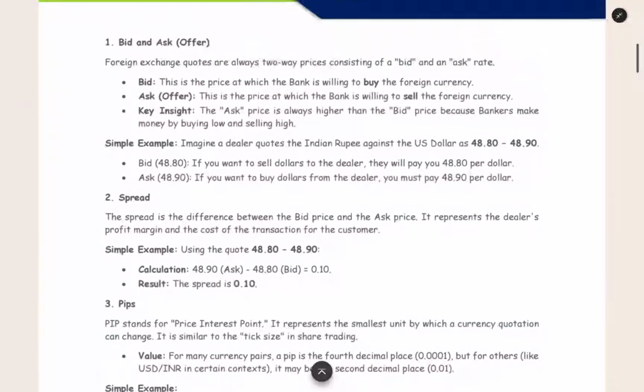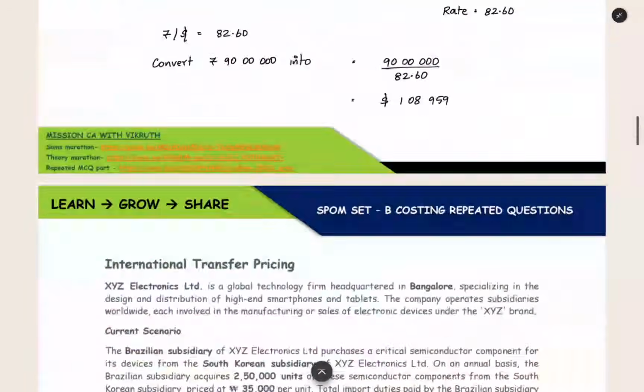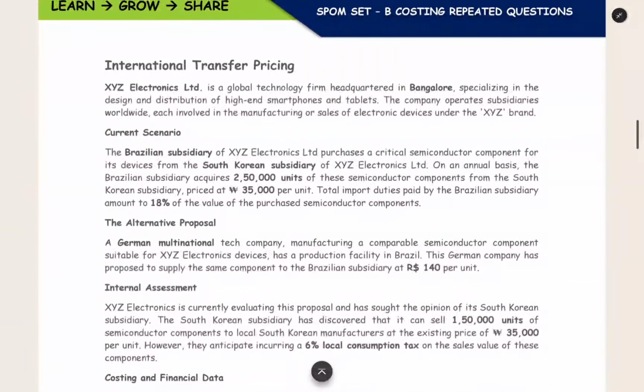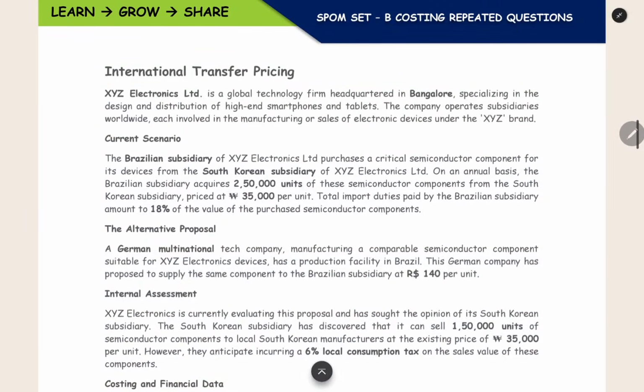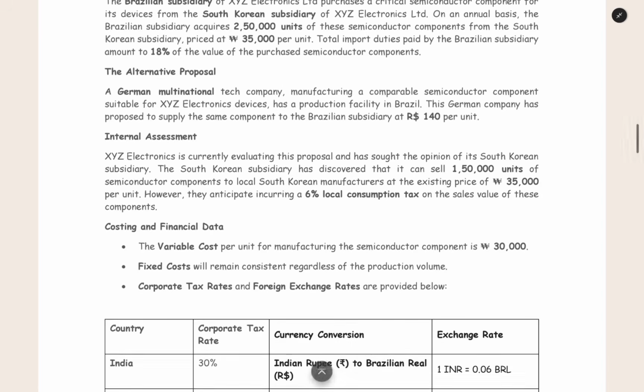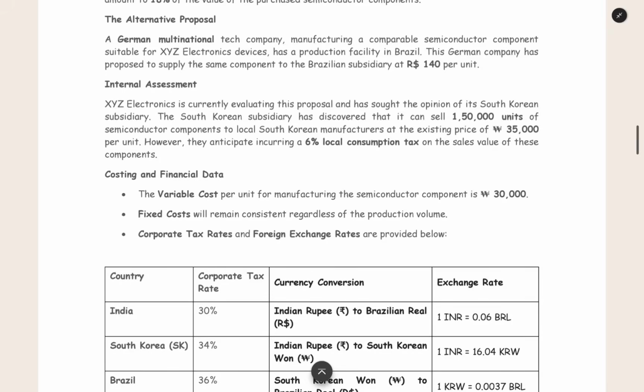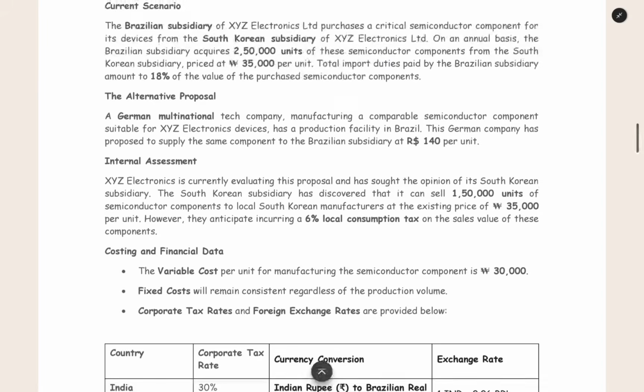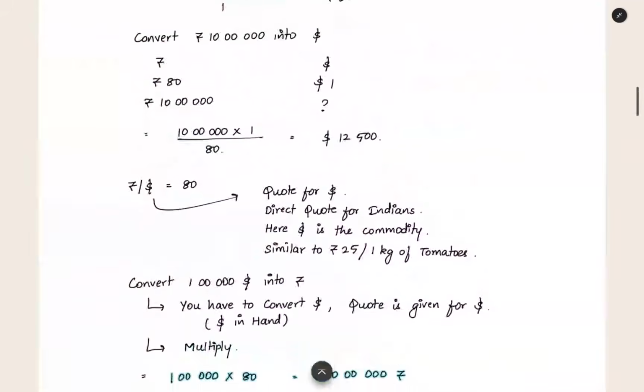Now we can see the first question. This is the international transfer pricing question which I mentioned. Here we have a company with two subsidiaries, one in Brazil and the other in South Korea. Between these subsidiaries we have some transactions, and we are going to make a benefit analysis. In that, we have to decide which option is the most beneficial for the company. For that we need to know some basics of forex.